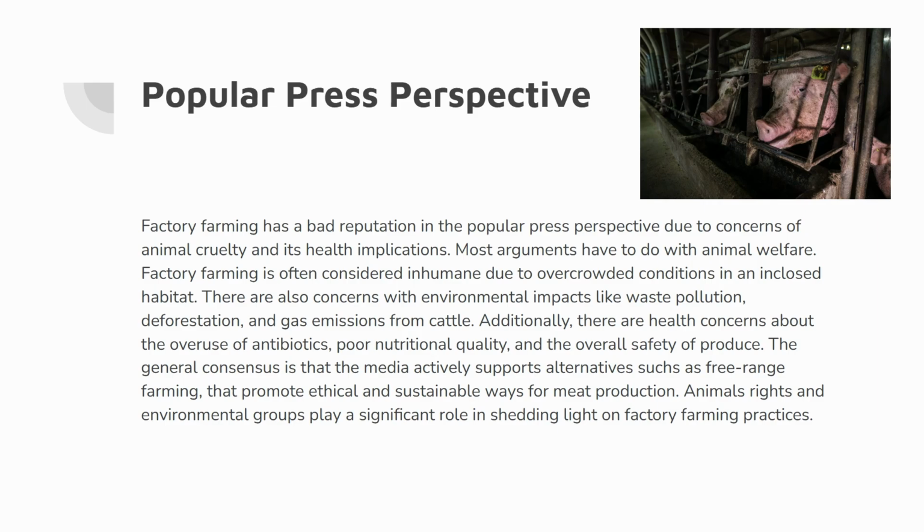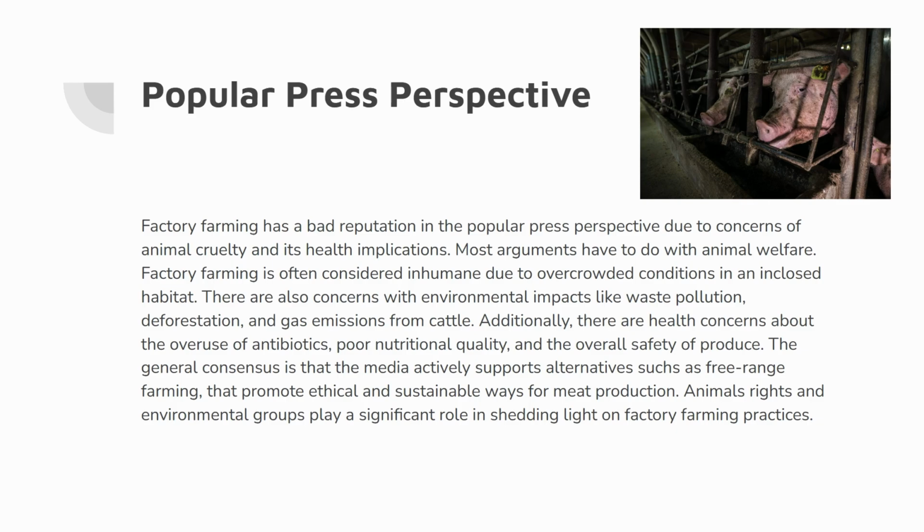Popular press perspective. Factory farming has a bad reputation in the popular press perspective due to the concerns of animal cruelty and its health implications. Most arguments have to do with animal welfare. Factory farming is often considered inhumane due to the overcrowded conditions in an enclosed habitat.